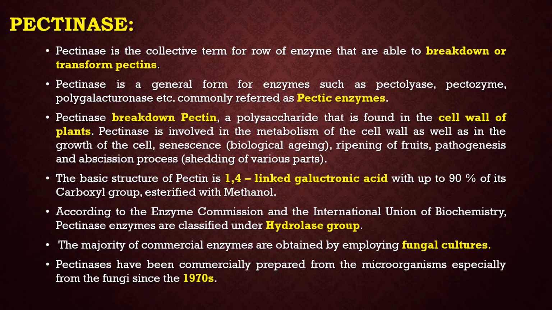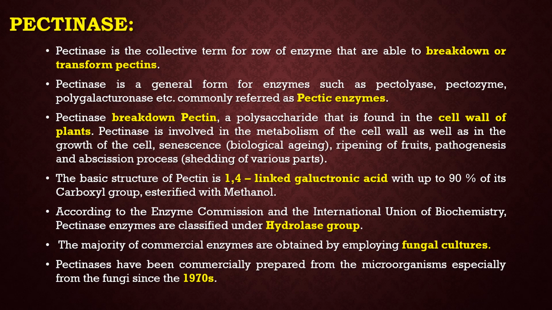Pectinase is involved in the metabolism of the cell wall as well as the growth of the cell, senescence (biological aging), ripening of fruits, pathogenesis, and abscission, the shedding of various parts.